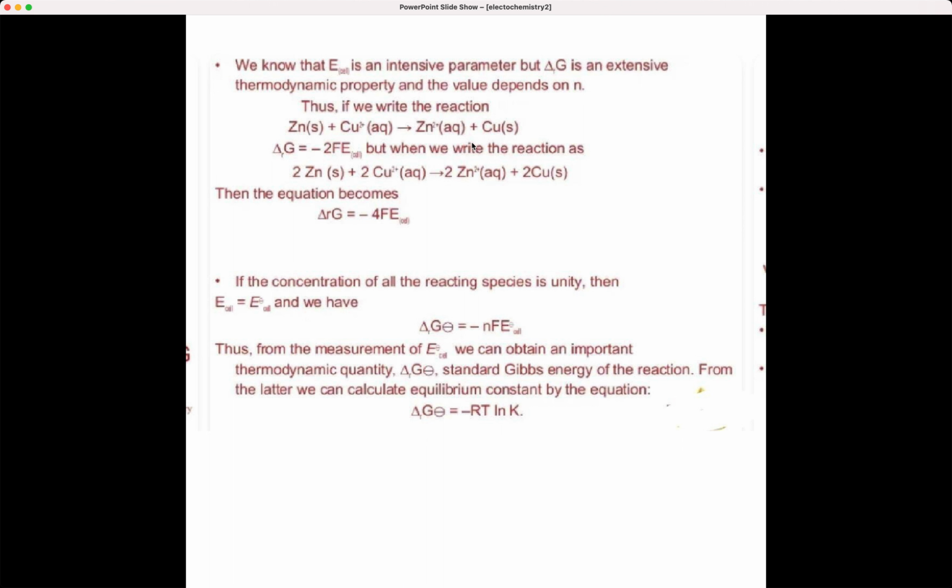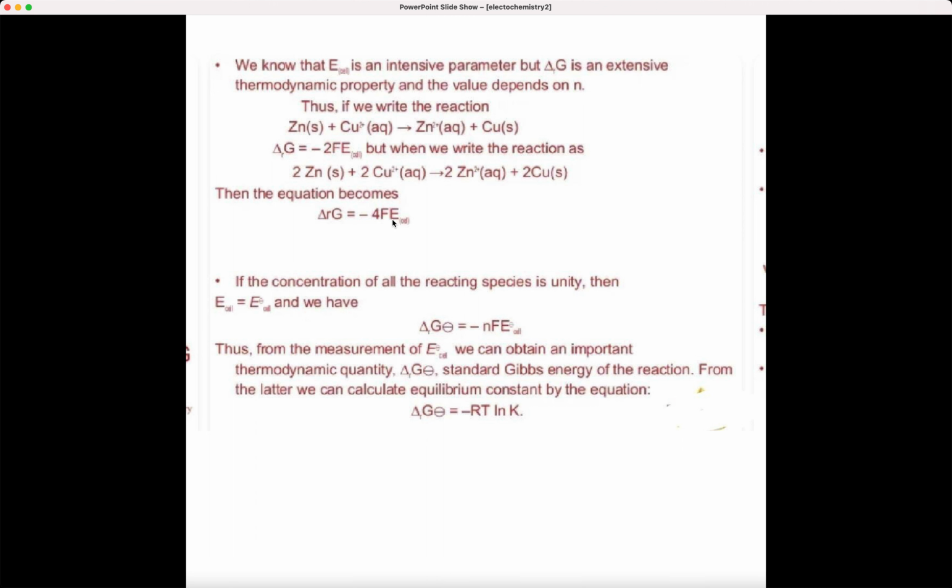You have got a reaction like this here. Just look, zinc plus Cu2+ gives Zn2+ plus copper. Now, here delta G is minus 2F E cell, and when you write the reaction like this, then the equation changes like this. Okay. If the concentration of all the reacting species is unity, then what will happen? E cell is equal to E° cell, and we have delta G° is equal to minus nFE° cell.